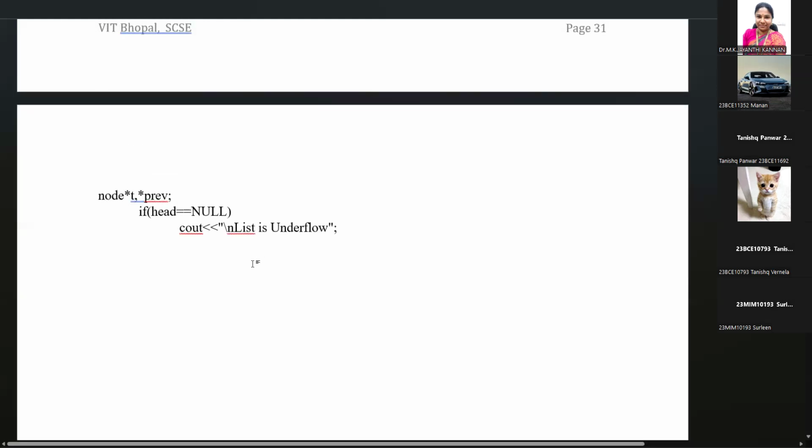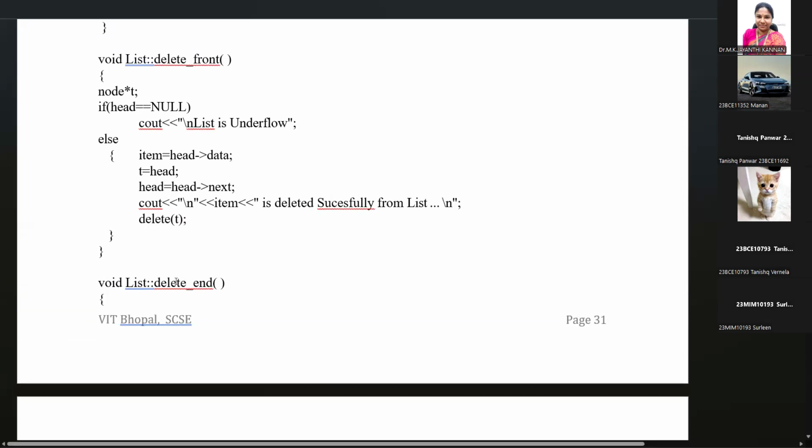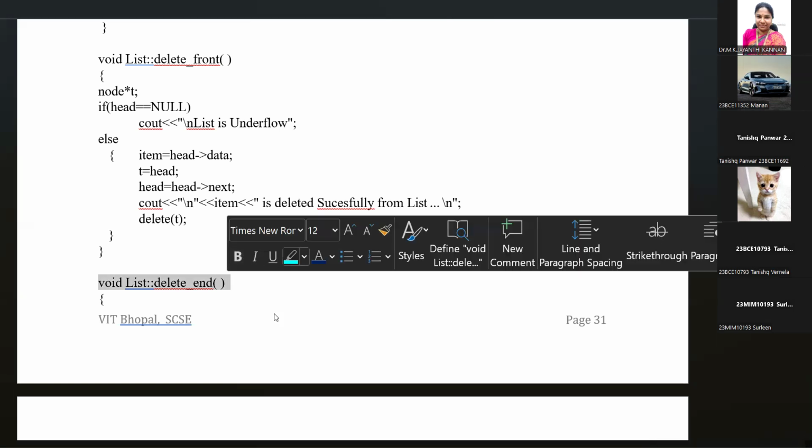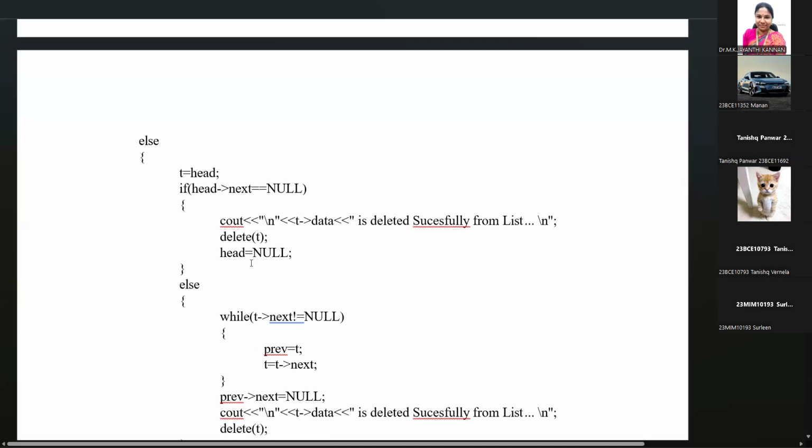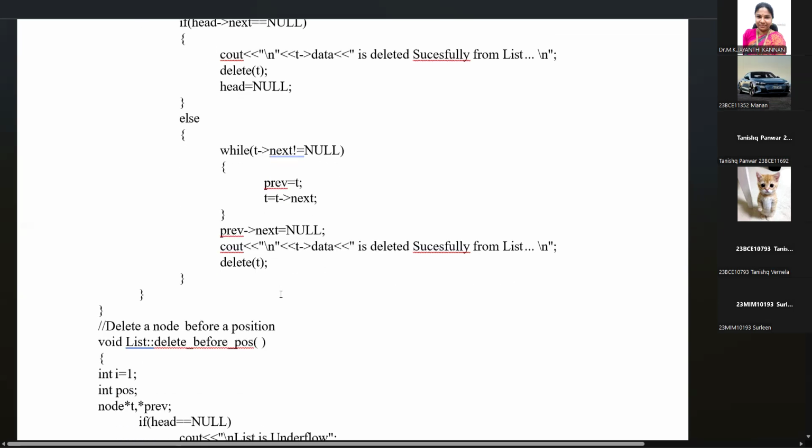Here we want to delete the last node. Delete last. The t points data is deleted successfully from the list. That is, the head points next is marked as null. Then the last node is having the null address. That null address is transferred to the head and the last node is deleted.